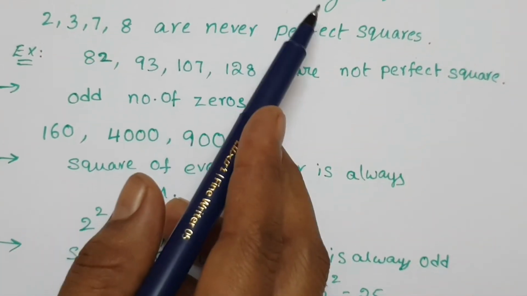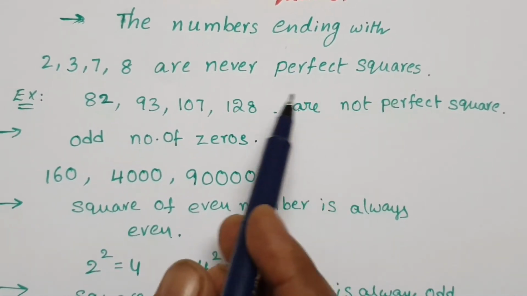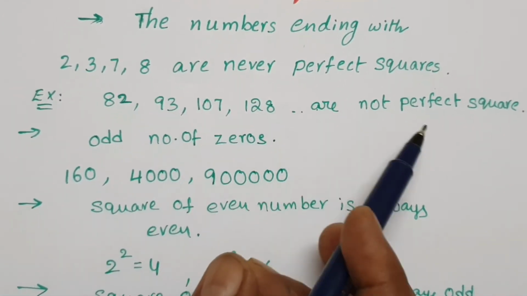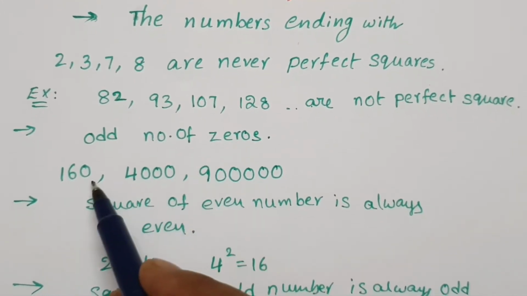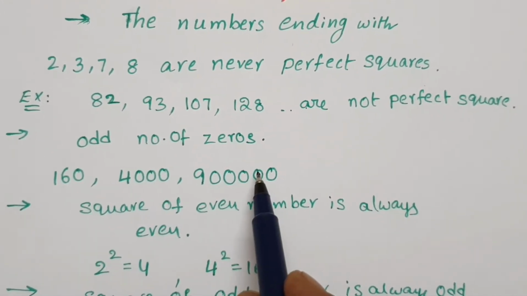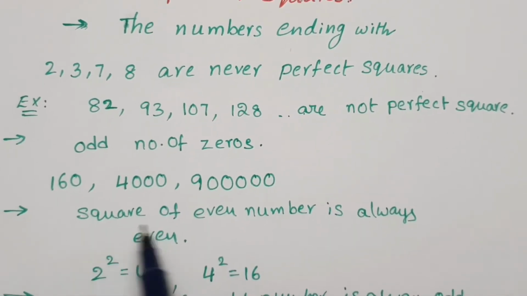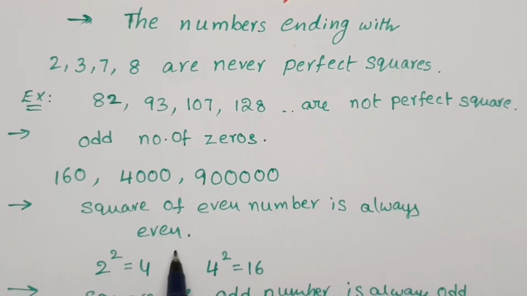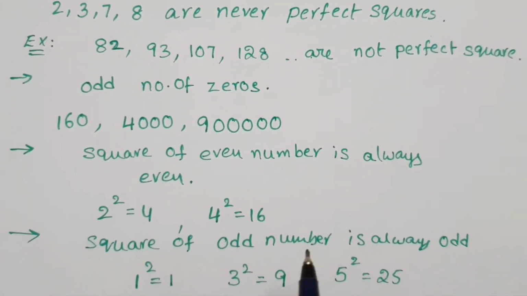Again see: numbers ending with 2, 3, 7, 8 are never perfect squares. We can say directly it is not a perfect square. Next, numbers ending with an odd number of zeros are not perfect squares. Next, the square of an even number is always even. The square of an odd number is always odd.